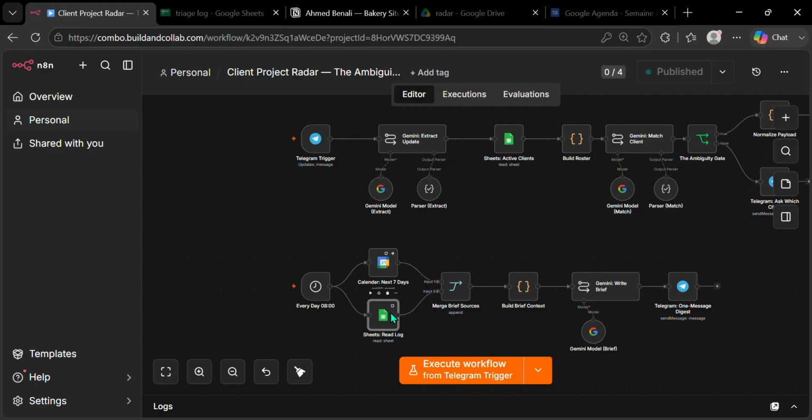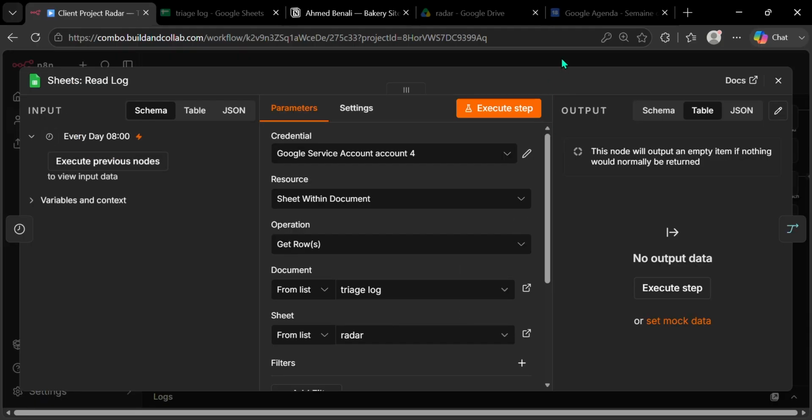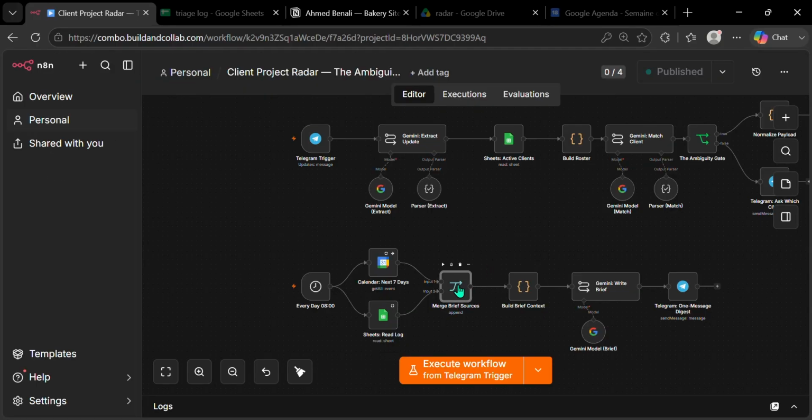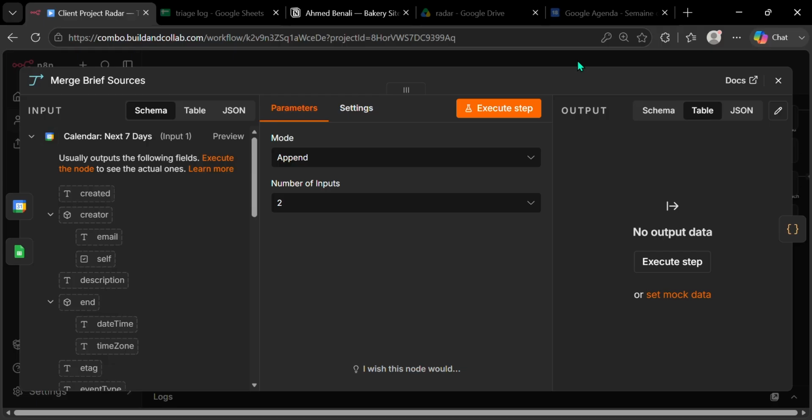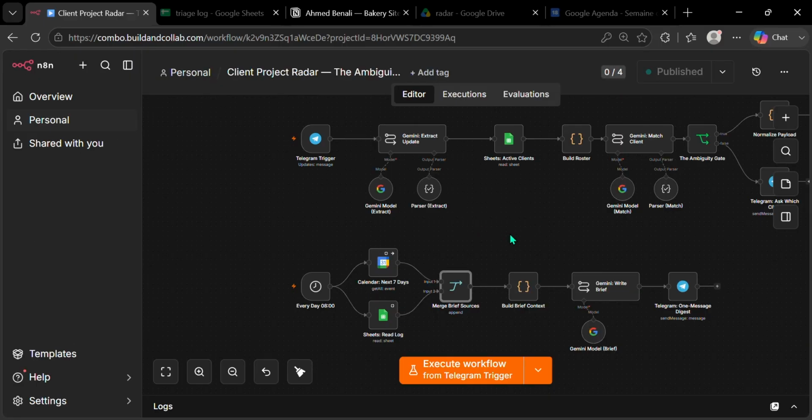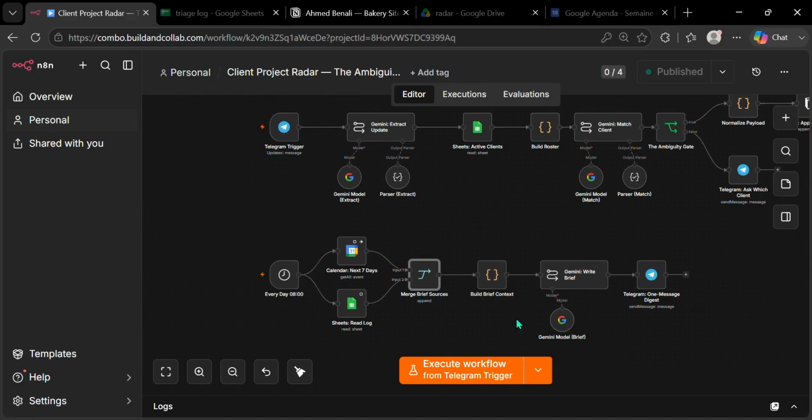The prompt caps the brief at 140 words. One line per client, red flag under 3 days, yellow under 7, and no greeting. I don't need an agent to wish me good morning. The result goes out as one Telegram message.